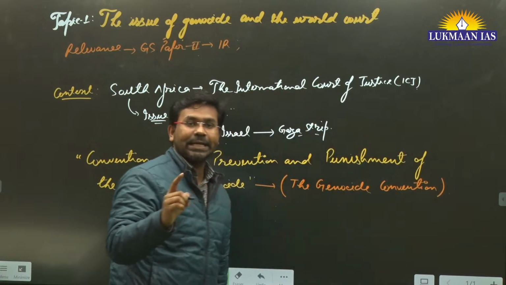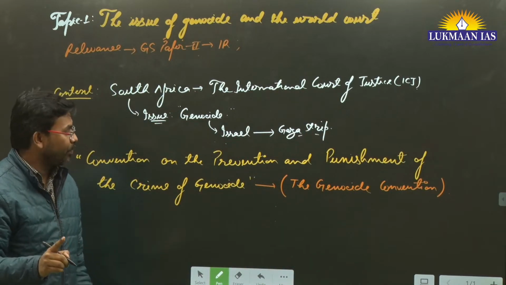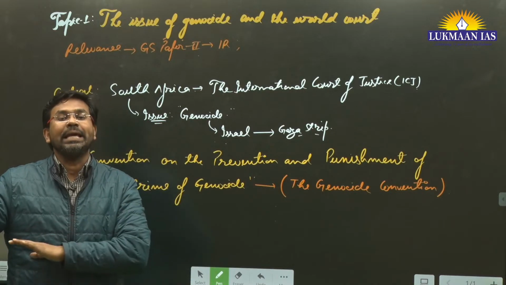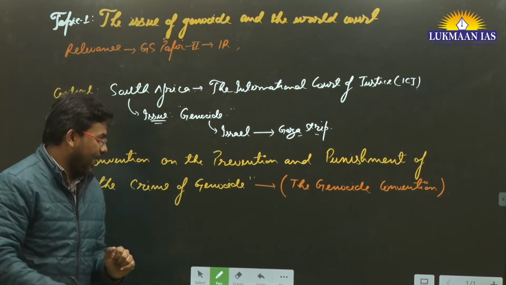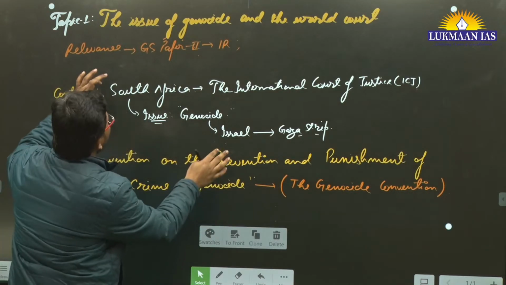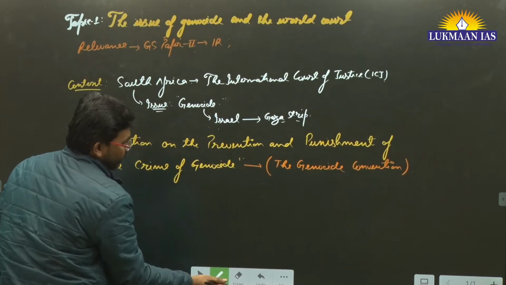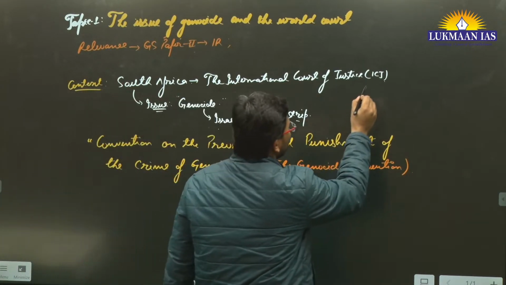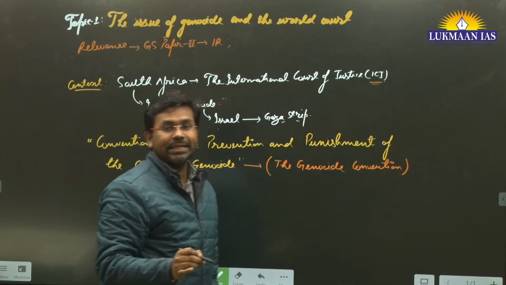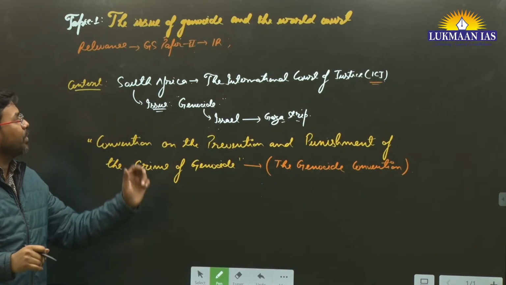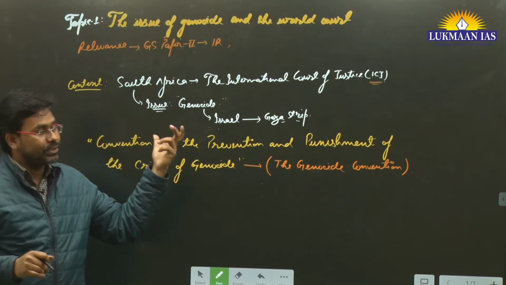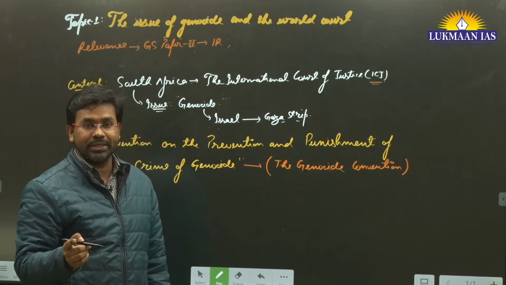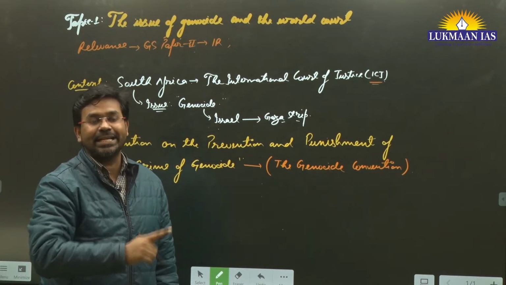This Genocide Convention is an international law, and it prohibits genocide in all its forms anywhere in the world. And which court is competent to look into the Genocide Convention? There are two courts primarily. One is the International Court of Justice, and the other is the International Criminal Court. So when we talk about the International Court of Justice, who can approach it? Only the states can approach.